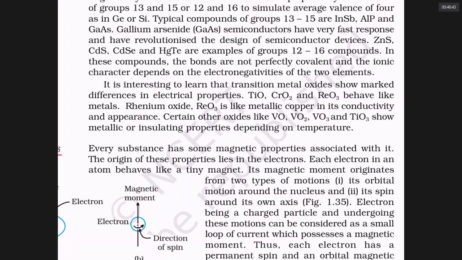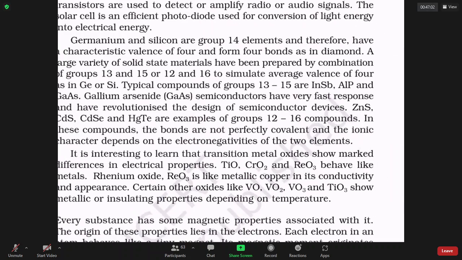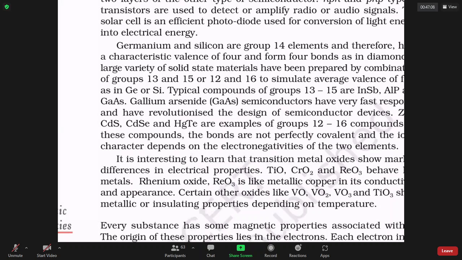So whose conductance depends on temperature? VO, VO2, V2O3, Ti2O3. Which show metallic conductance? TiO, CrO2, ReO3. Which has conductance like copper metal? ReO3. Which is an example of a semiconductor made by combination of 12 and 16 group? Anyone you can take: zinc sulfide, CdS, CdSe, mercury telluride.